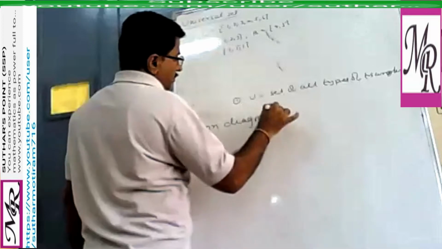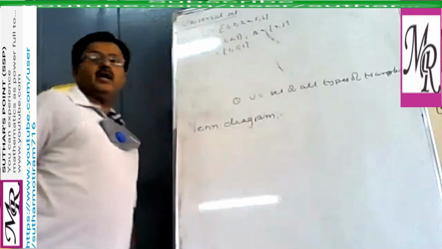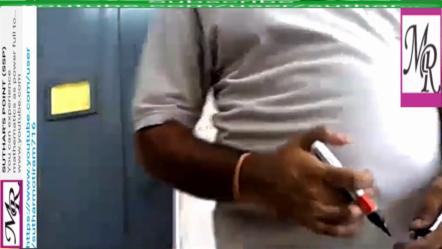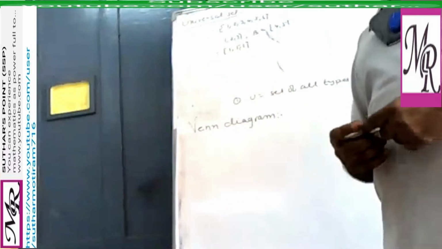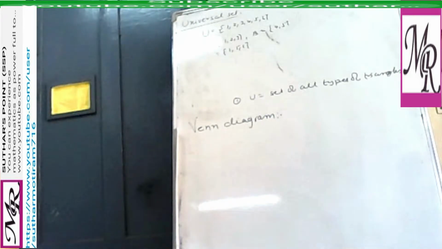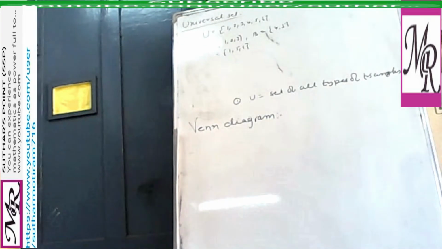When we represent sets in diagram form or geometrical form, most of the relationships between sets can be represented by means of a diagram. With the help of a diagram, we can understand different types of relationships between sets. When you represent the relationship with a figure or diagram, that is known as a Venn diagram.